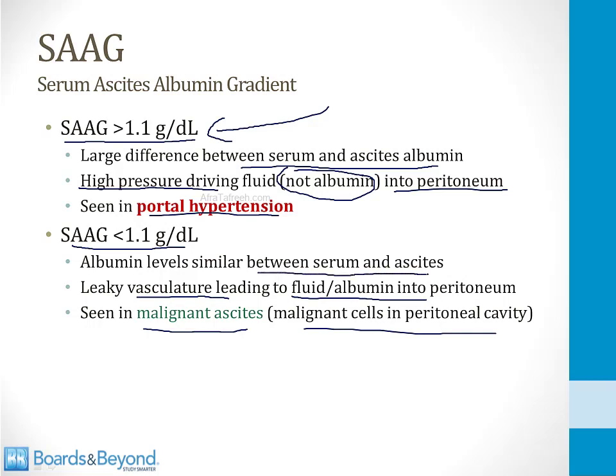And on your clinical rotations, you will measure the SAAG many times in patients with ascites. Usually it's from portal hypertension, that's the more common cause, but you will do this to rule out or exclude a malignancy involving the peritoneum.